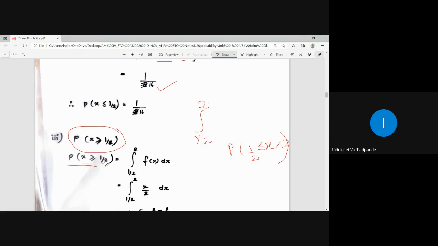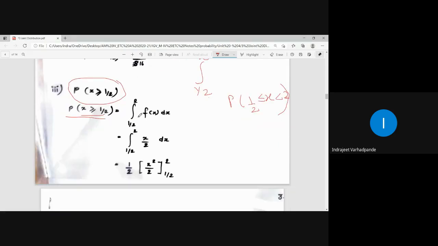So probability for x greater than or equal to half means integral from half to 2 of f of x dx. How is the range? What is the function defined for this particular range? The function is defined as x by 2. So the function is defined as x by 2, which means 1 by 2 as it is.